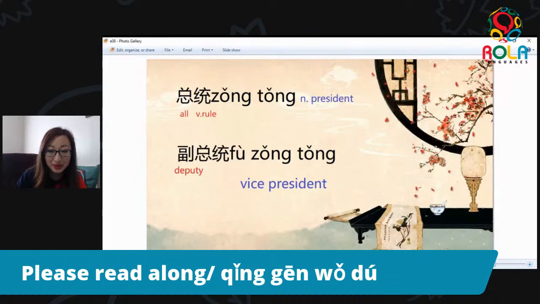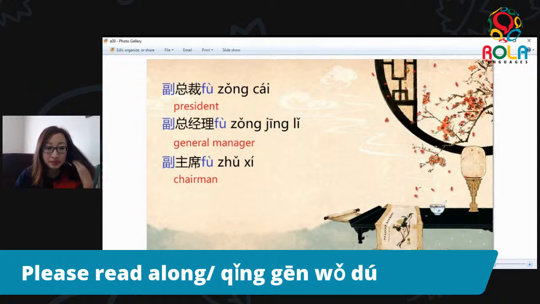Let's take a look. There we go. It means vice president. As I've said before, Chinese learning, once you've got into it, it's really like putting Lego blocks together. All right, since we've learned 副 means deputy, we have a set of phrases that we can work on. First one, we have 副总裁. 总裁, as we've learned, is president, like a president of a company. So 副总裁 is the vice president of a company.